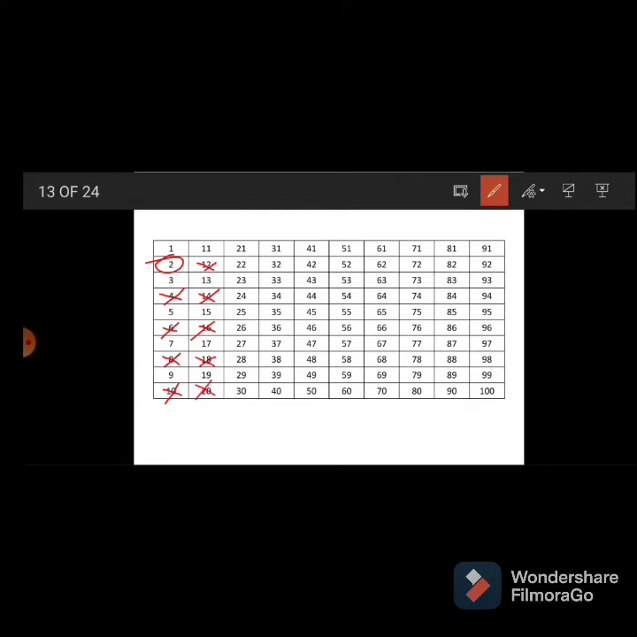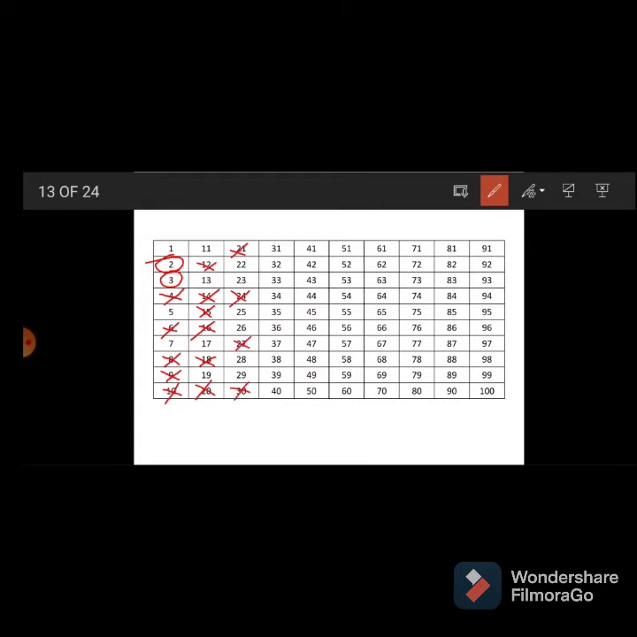Okay, now the next table is 3s. Then encircle the 3 and cross out the multiples of 3. 3 1s are 3, 3 2s are 6. See now, 6 is already crossed, so it is not necessary to cross it again, means a double cross is not necessary. Once crossed, let it be. Then go to the next, 3 3s are 9, 3 4s are 12, 3 5s are 15, 3 6s are 18, 3 7s are 21, 3 8s are 24, 3 9s are 27, 3 10s are 30.